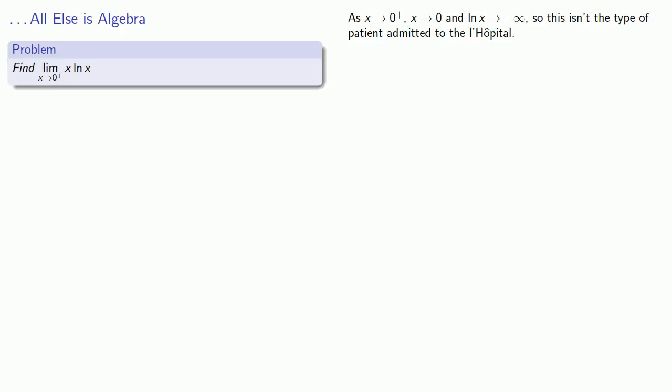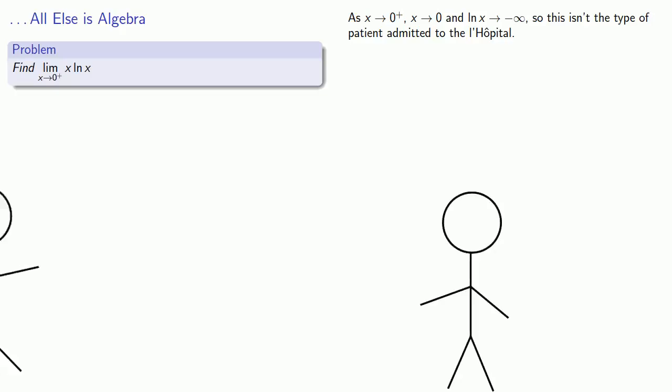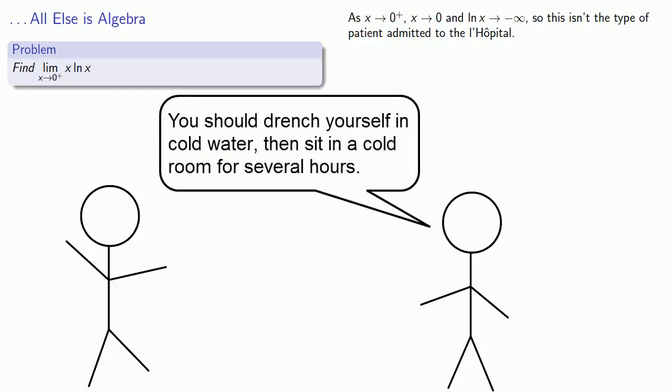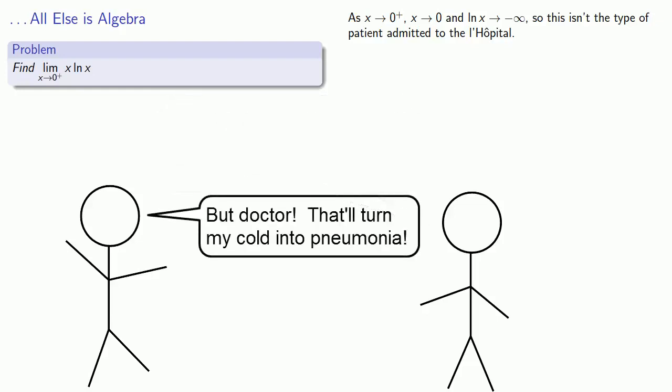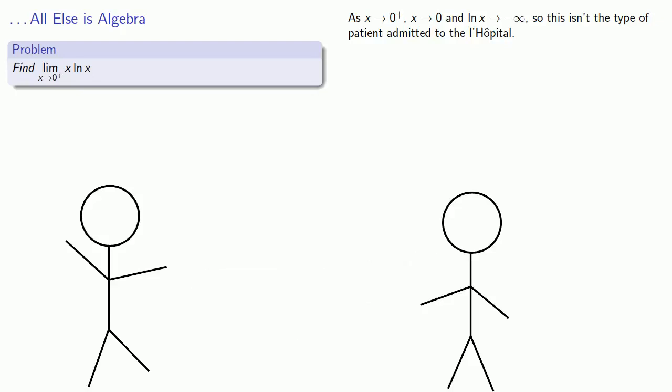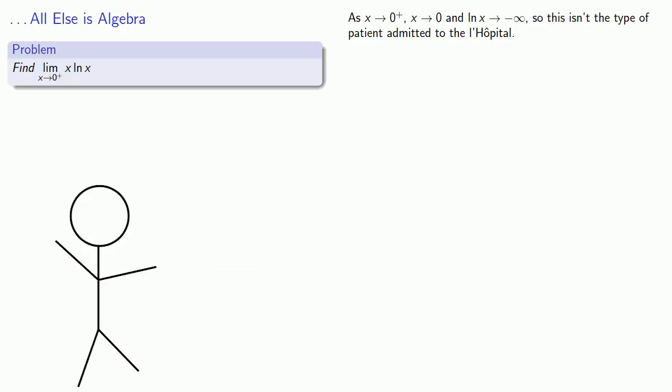At this point, we have an obligatory joke. A man walks into his doctor's office with a cold and asks for a cure. The doctor says, "You should drench yourself in cold water, then sit in a cold room for several hours." "But doctor, that'll turn my cold into pneumonia." "Exactly. We can't cure the common cold, but pneumonia, that we can treat." Now, for some reason, my career as a stand-up comic has not taken off. Fortunately, I do have a fallback career as a math teacher, so let's take a look at this.